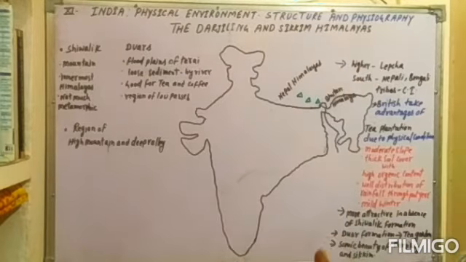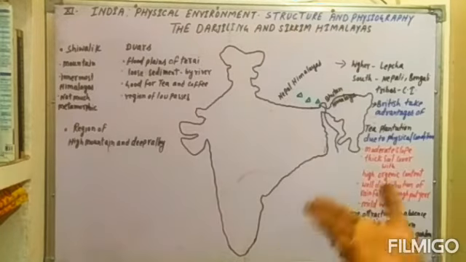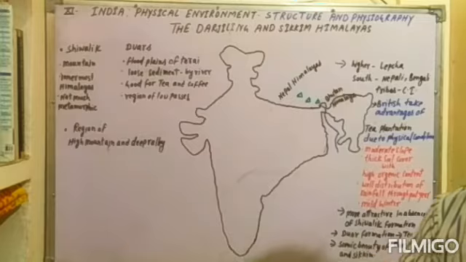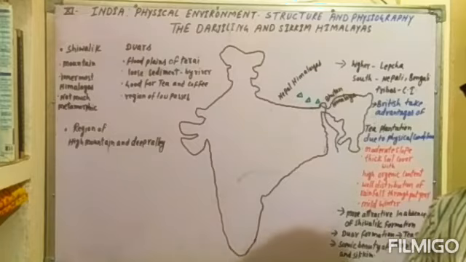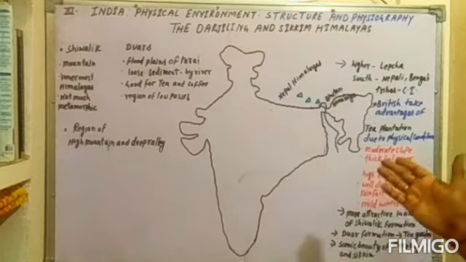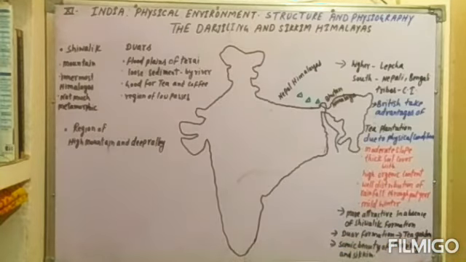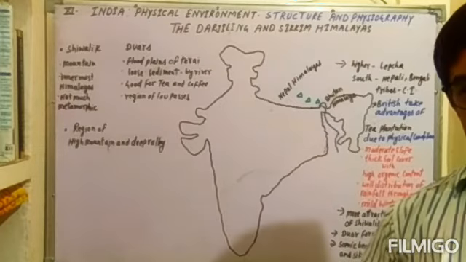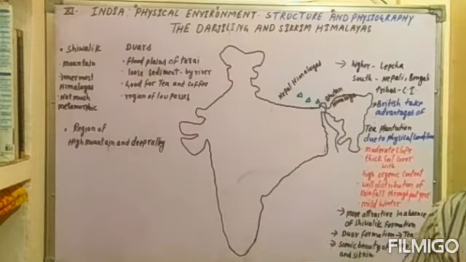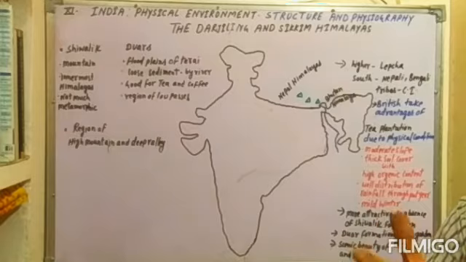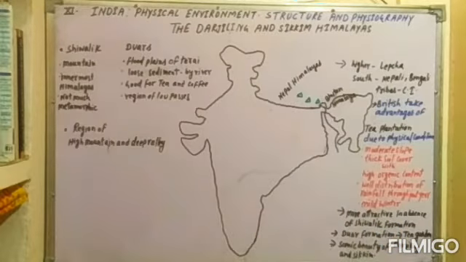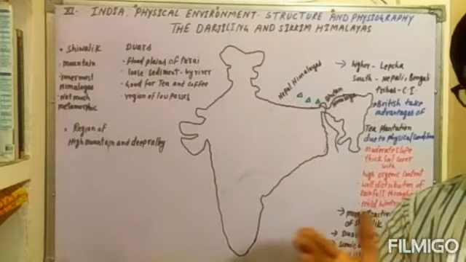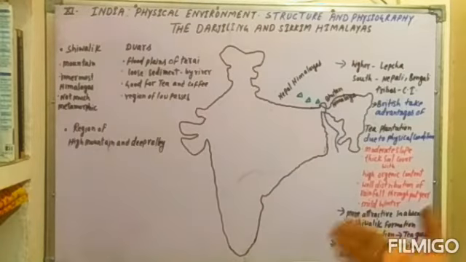So students, this region is important not only for its scenic beauty, but also for important crops of India, like tea, because tea gardens were developed in this region by the British, when they made it an administrative center. They found very favorable physical conditions, which made them take the decision to make this region a hub of tea plantation.